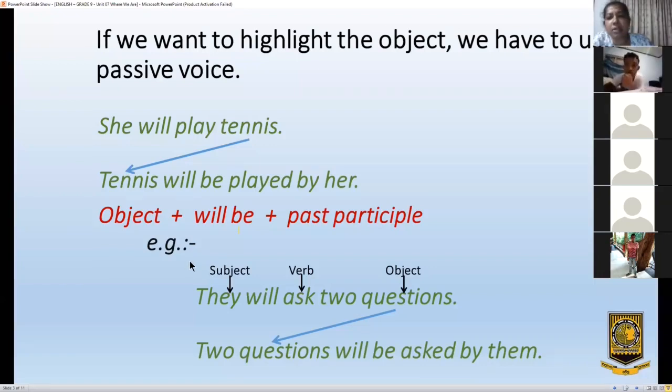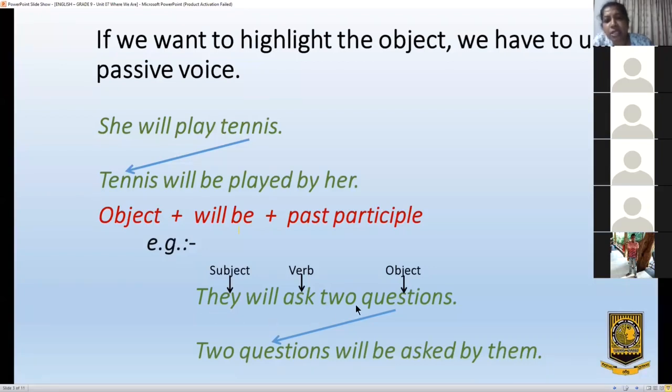Look at my second example. They will ask two questions. This is the active voice sentence because the subject is they.